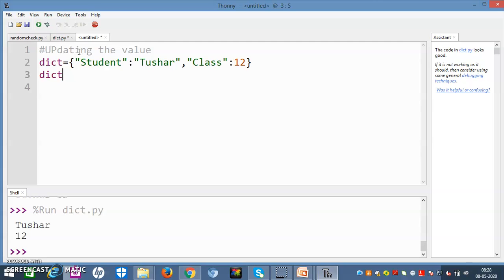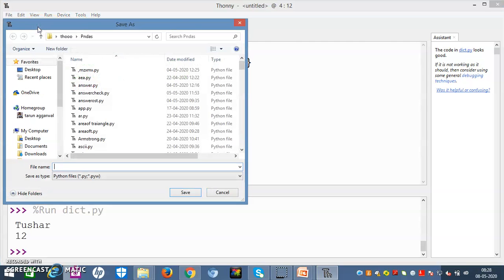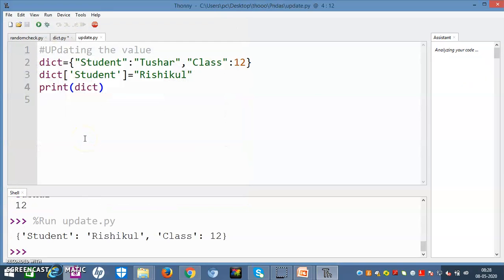So the dictionary name, big braces, the name of the key for which you want to update the value, is equal to the new value. Then I will print my dictionary again. So what will be the answer? Look, the name Tushar is replaced with the word Rishikul. So this is the way you replace the values.